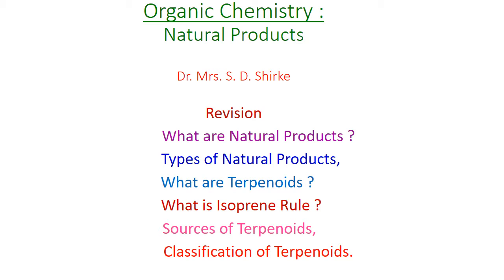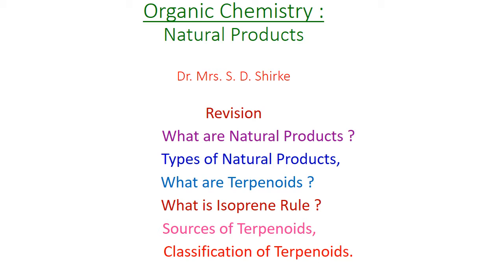Where do the terpenoids occur? The terpenoids occur in a number of examples I have given. That is the flowers, for example, rose flower, lavender flower, sandalwood oil, khus oil, musk oil. In all these compounds, what is the similarity? All these substances possess a pleasant smell, a sweet smell.